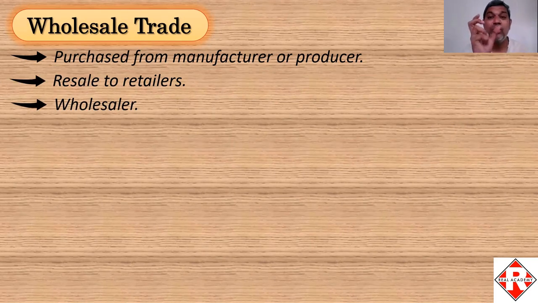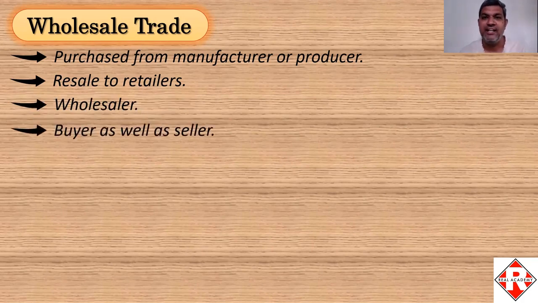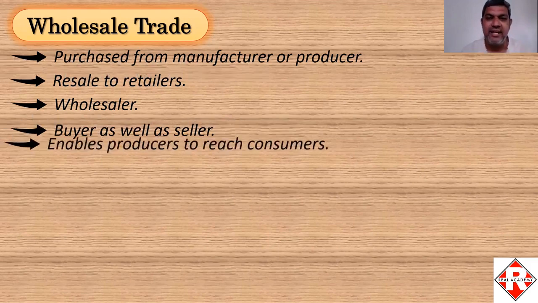Now, the person who undertakes the activity of wholesaling is called as wholesaler. The person, वो person को नाम क्या देंगे आप? That person is called as a wholesaler. So once again, a wholesaler buys from the manufacturer and sells it to the retailer. So from this point of view, a wholesaler is a buyer as well as he is a seller. ये जो wholesaler है, ये buyer भी है और ये seller भी है. Buyer क्यों है? Because he is buying from the manufacturer in large quantities. And why he is a seller? Because he is selling to the retailer in small quantities. That's why he's buyer as well as a seller.